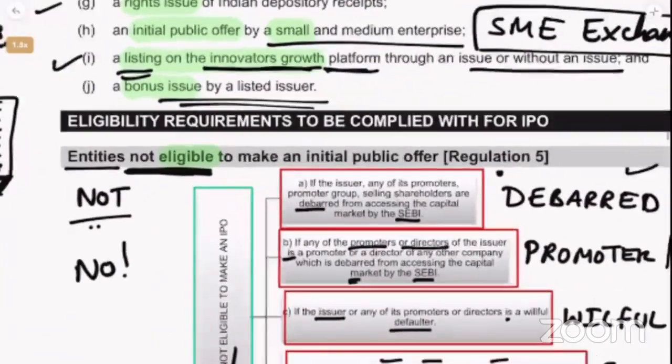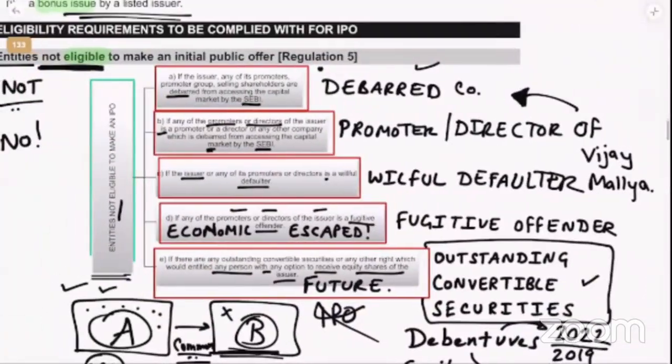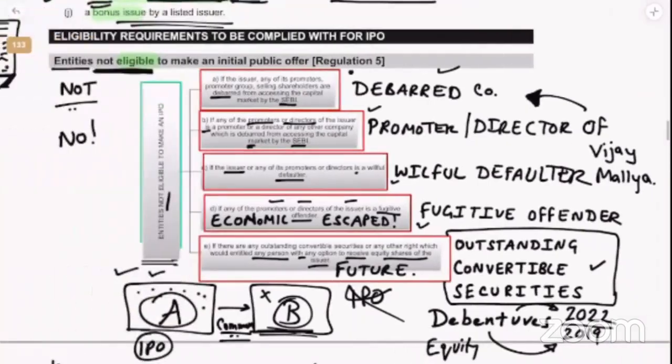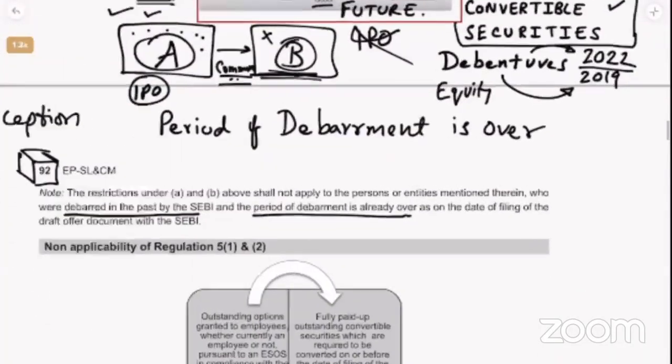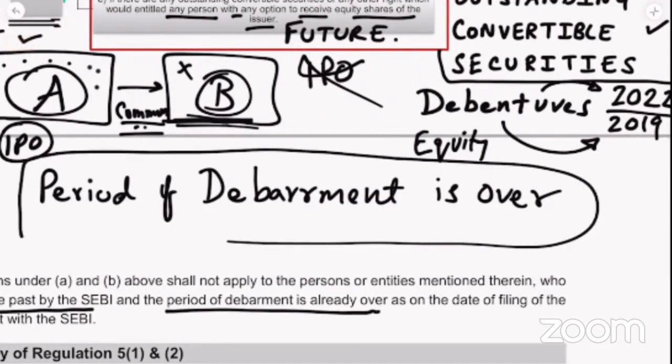So, entities not eligible to make IPO. What are the entities not eligible to make IPO? Any company which is debarred by SEBI, any common company, another company which is debarred by SEBI and they have a common promoter or director, then a willful defaulter, fugitive offender, or if the issuer company has outstanding convertible securities, you cannot go for IPO. Please remember one thing, if the period of debarment is over, then they can go for IPO.